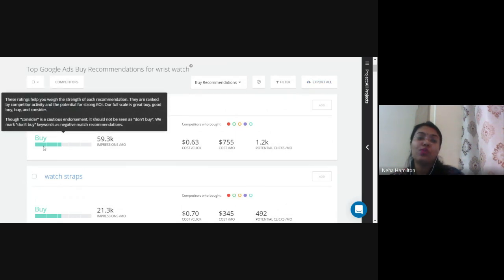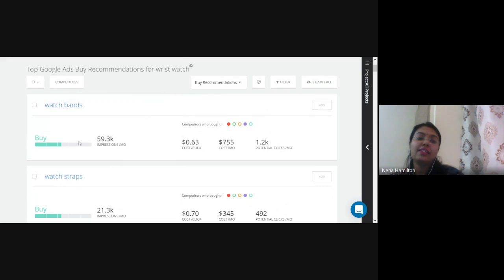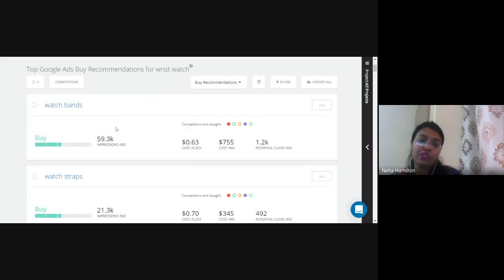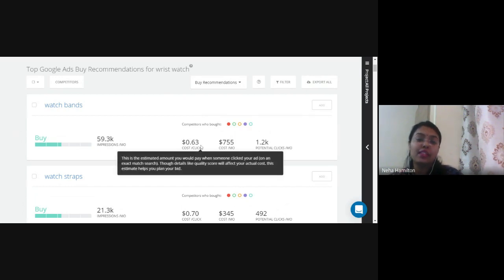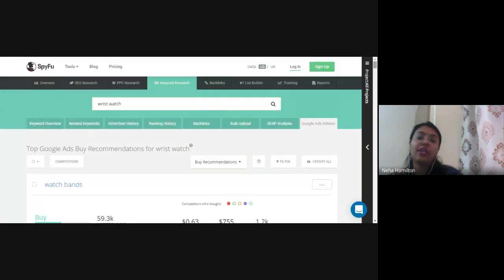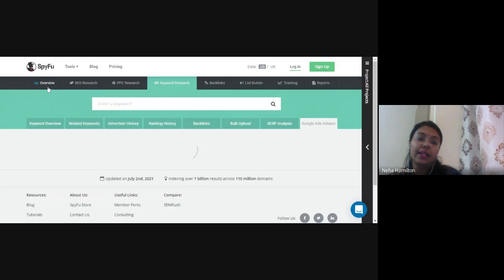So if I use watch bands, I can see that watch bands can have this much of impressions. You can give $0.63 per click, that is cost per click, right? And this can be the total number of potential clicks that you get if you use watch bands in your paid ads, right? So this is how it works, this is how it is done, right?